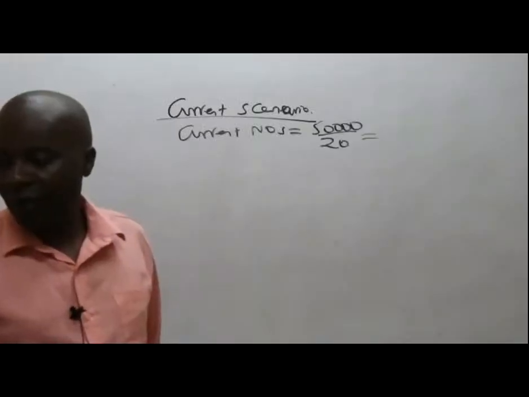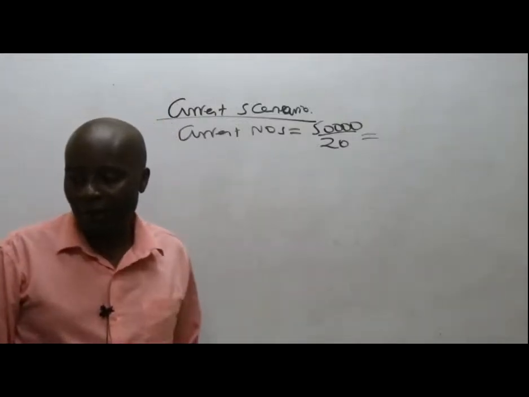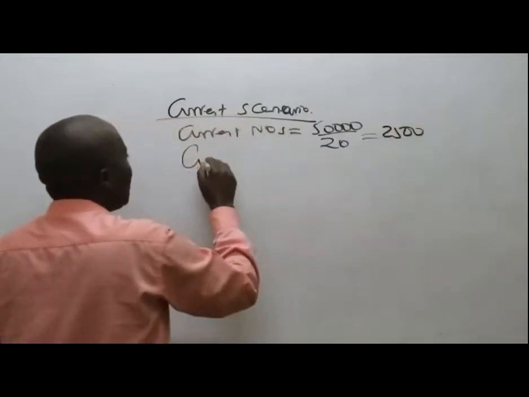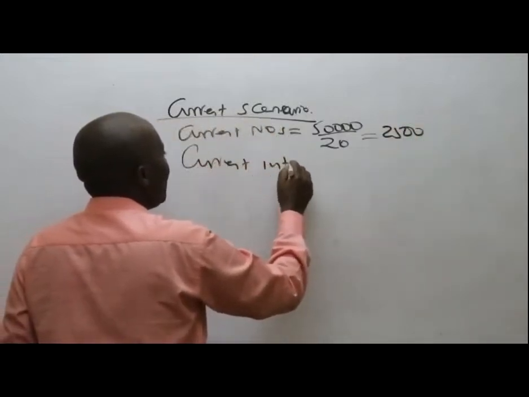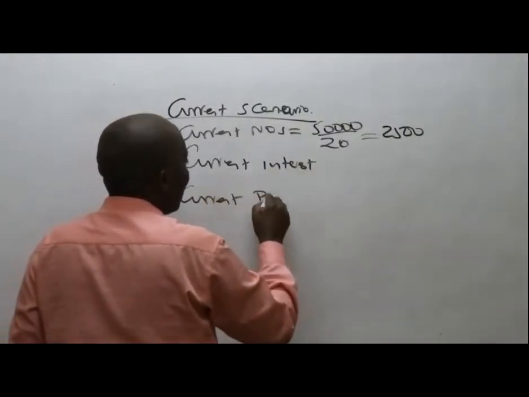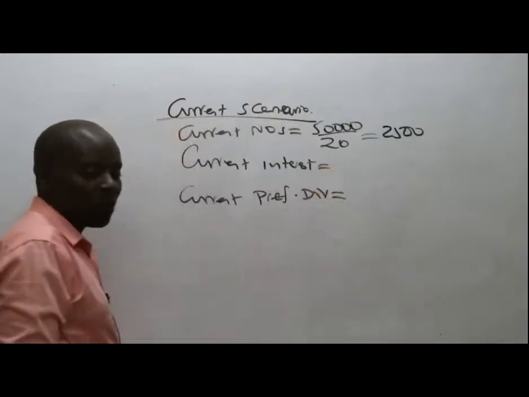Give us figures very fast. 50,000 divided by 20, that gives us 2,500. Thank you very much. How about the current interest? I have two things here to tackle with you, the current interest and the current preference dividends. So the current interest, what do we have here?